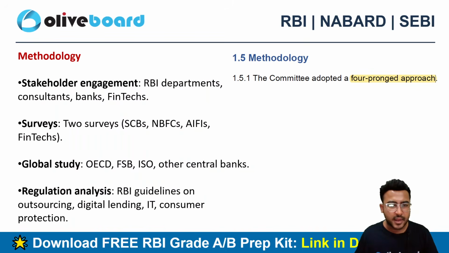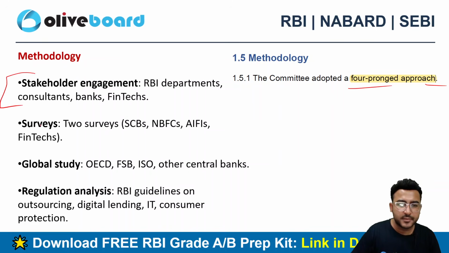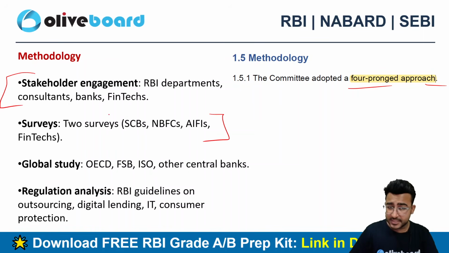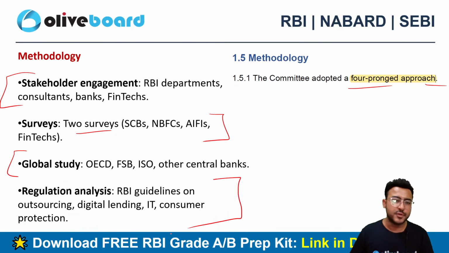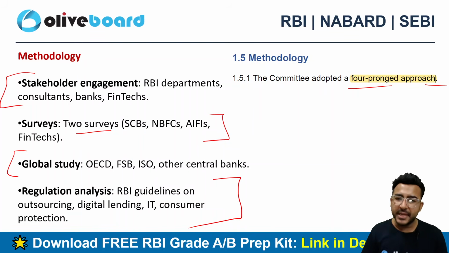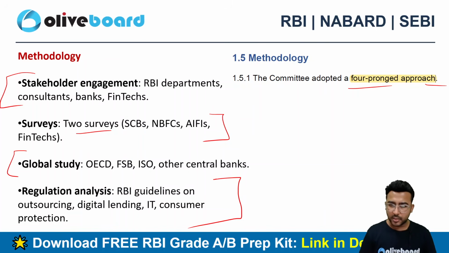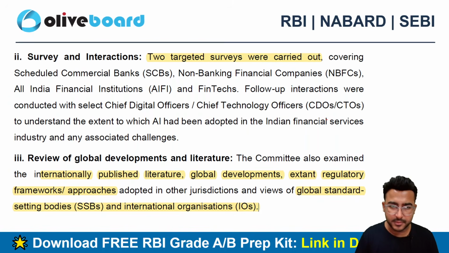What methodology did they adopt? The committee adopted a four-pronged approach, right? Stakeholder engagement, like RBI departments, consultants, banks, fintech companies. Surveys, they conducted 2 key surveys. Global study, they also studied the global context, like what is happening in big organizations globally and in other countries. Regulation analysis. So these are the 4 steps that this committee adopted as a methodology. You need to remember these 4 steps as well.